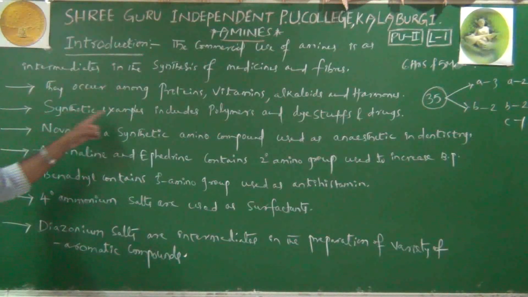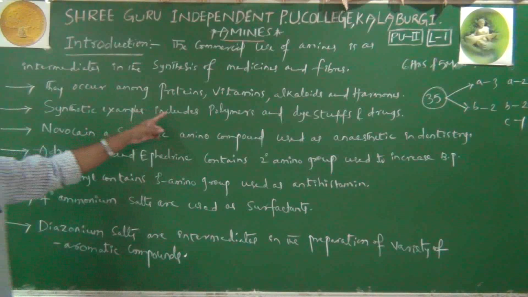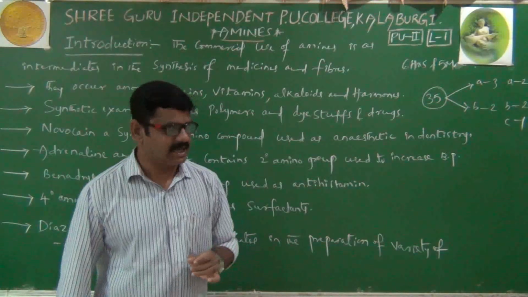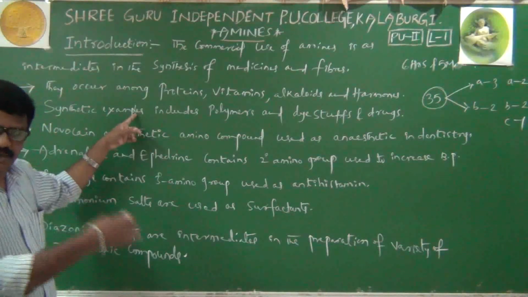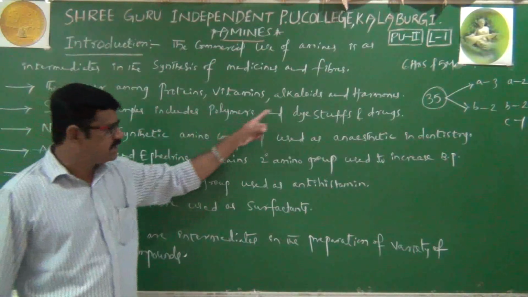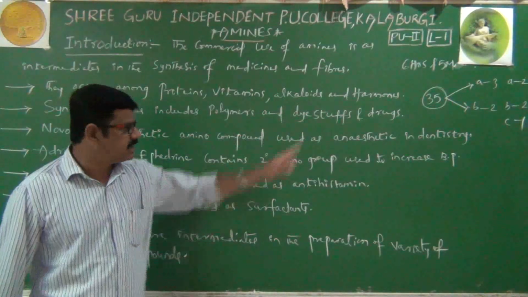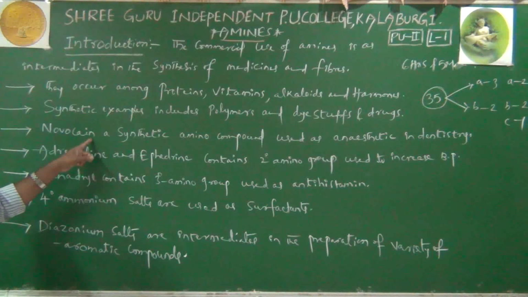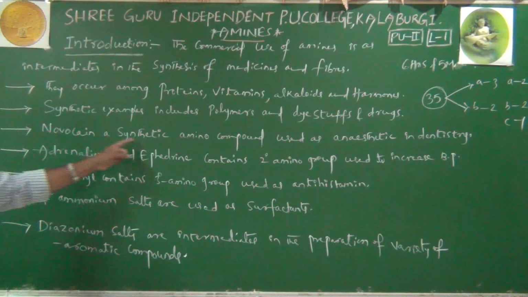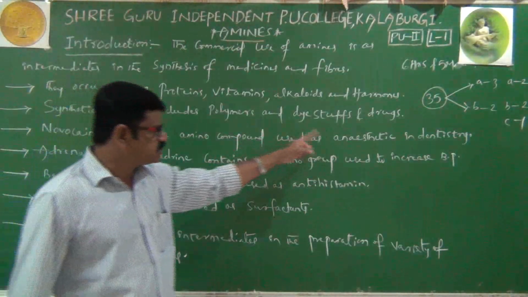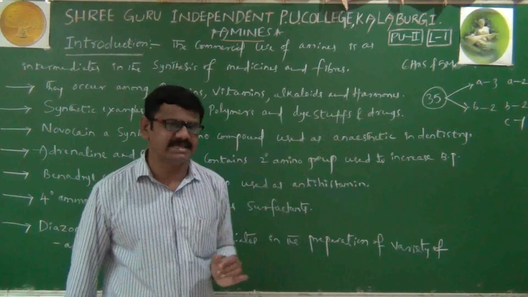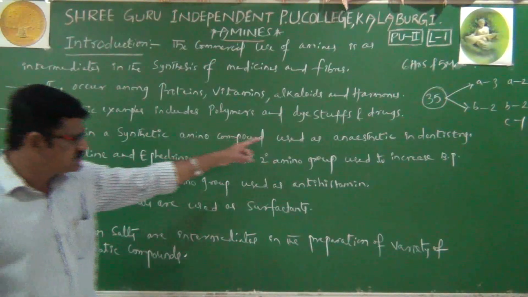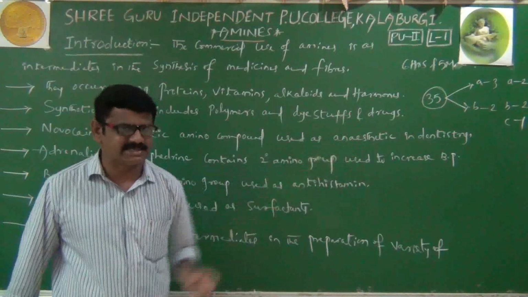Next point, synthetic examples. Synthetic examples of these amino compounds include polymers and dyestuffs as well as drugs. Dyestuffs are nothing but some colored materials. Next, novocaine. Novocaine is a medicine. It is a synthetic amino compound which is used as an anesthetic in dentistry.